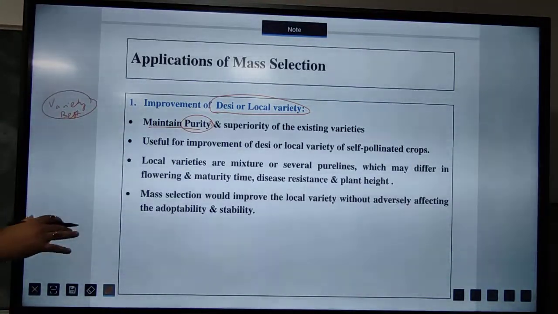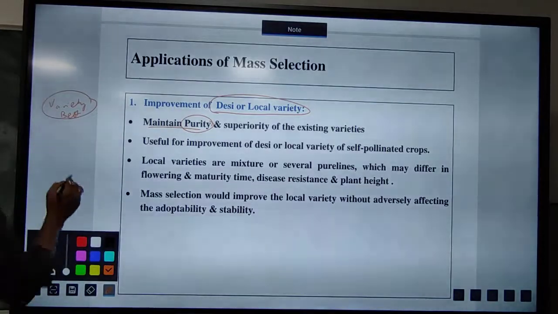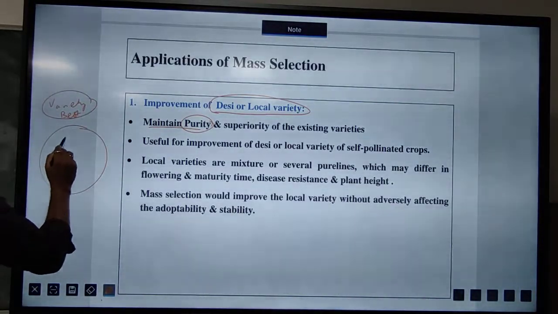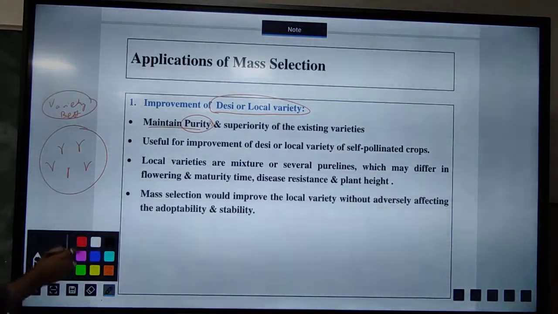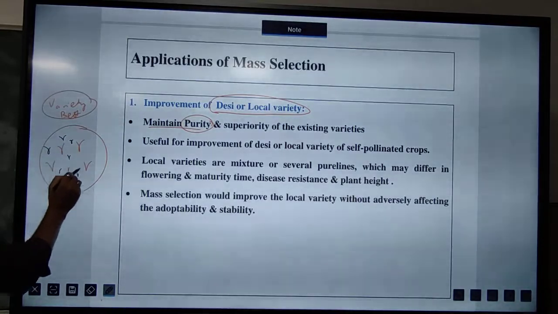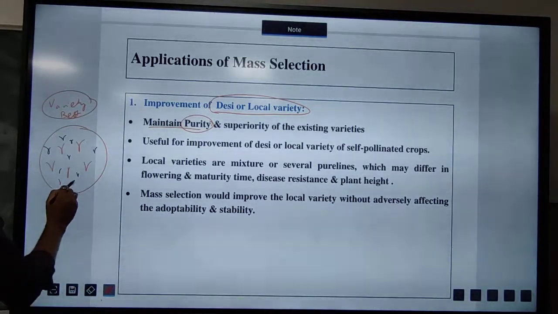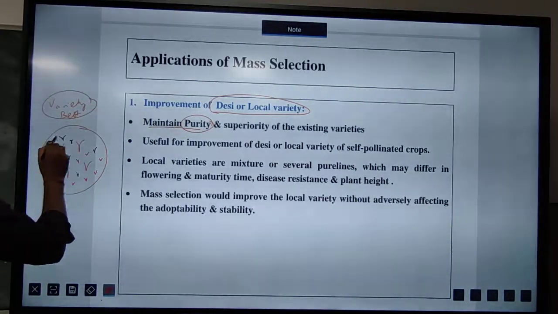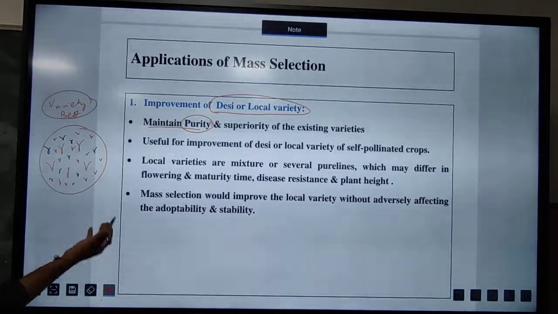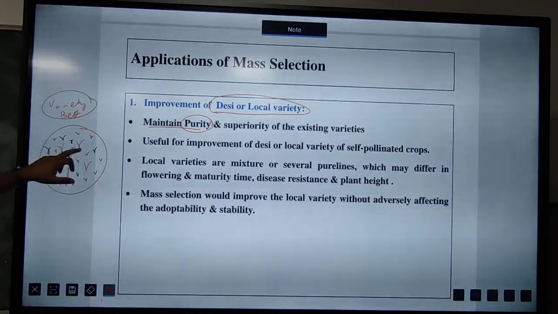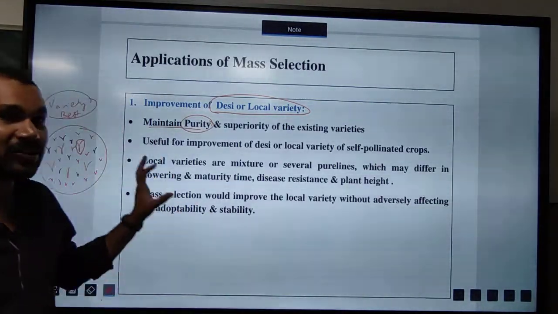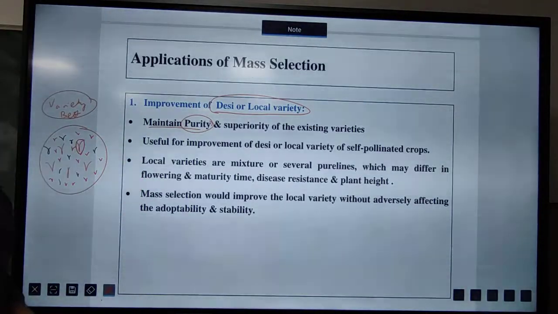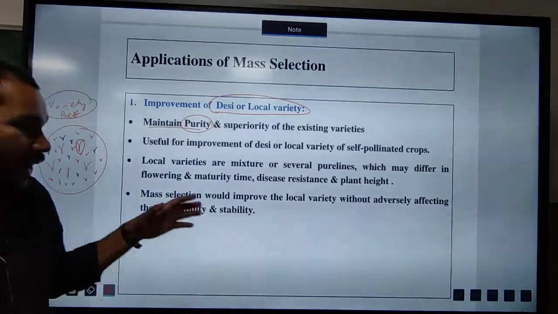But in progress of time, during the cultivation process, there is mixture during the harvesting procedure, or during the handling procedure of the agricultural practices.